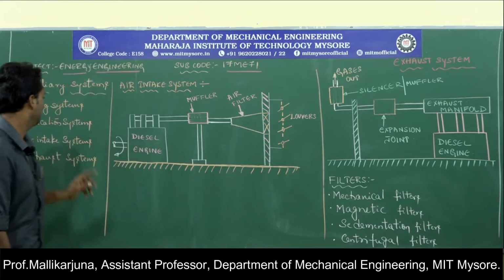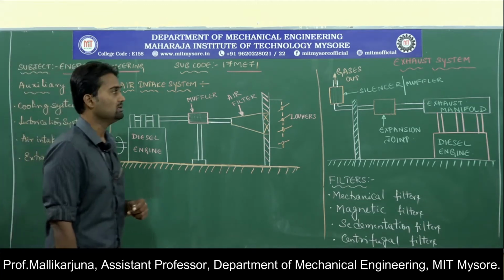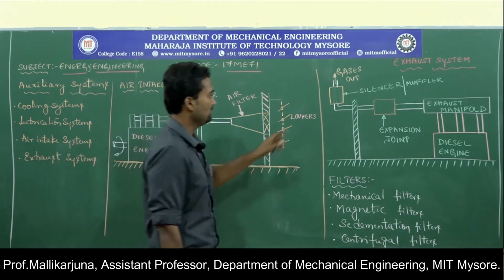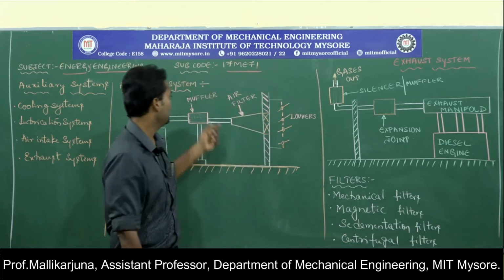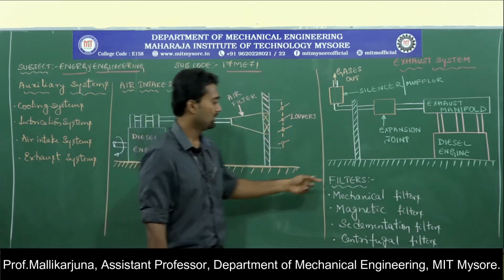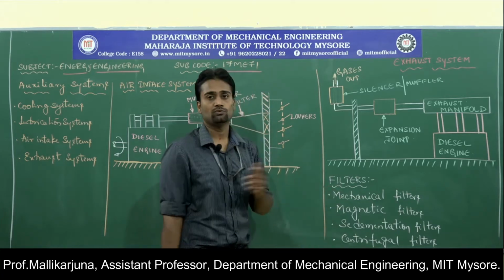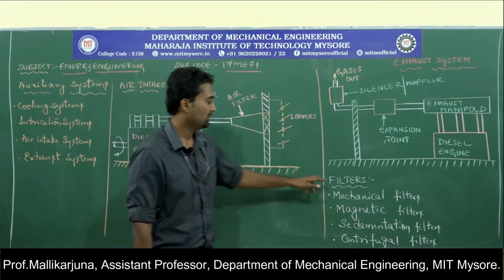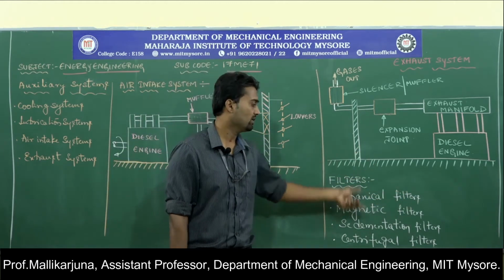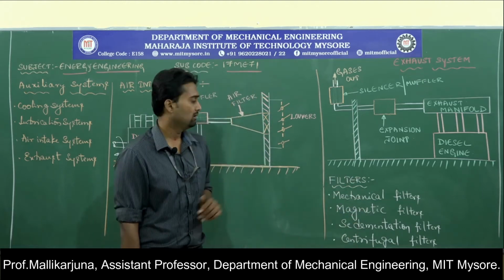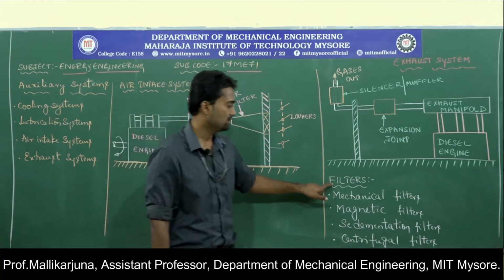So now we are clear with air intake systems as well as exhaust systems. In this category itself we have to look at various filters. Here we have come across the air filter. Here I will be talking with respect to oil filters. These filters can also be used for air. Here we are not going to look into the sketches of these filters. Instead, surface level reading of this is required at this stage. So it is very clear.